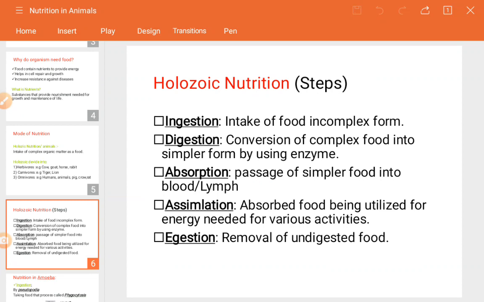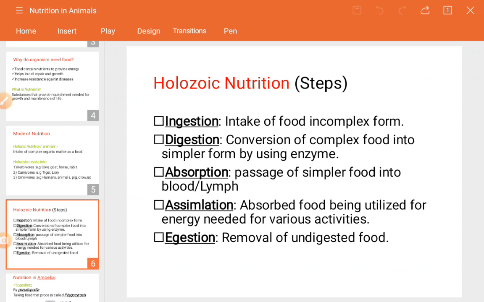Enzymes are intermediate products that help to break down the complex food material into simple. That's why digestion is the conversion of complex food material into the simple one. Absorption is the process that helps in the passage of simpler food into the blood and the lymph. It actually acts as a transportation.